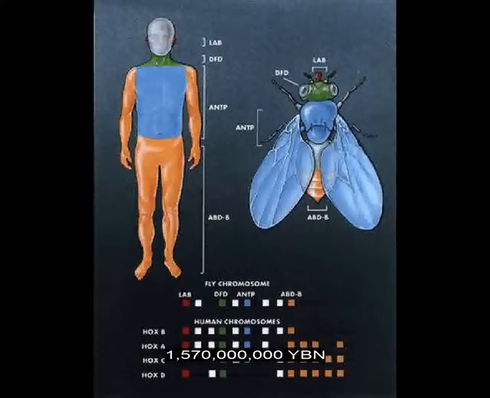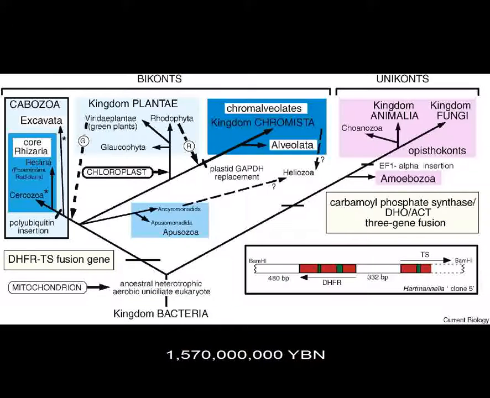First homeobox genes evolve. These genes regulate the building of major body parts in algae, plants, fungi, and animals. The ancestor of all living eukaryotes divides into bikont and unikont descendants. Bikonts lead to all chromalveolates, excavates, rhizaria, and plants.